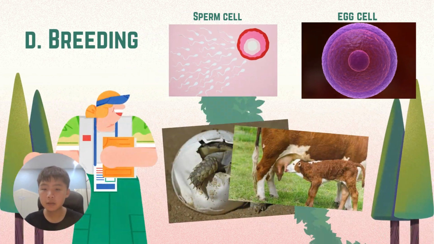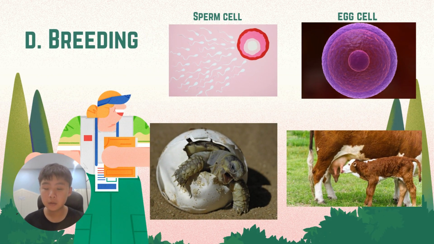So now I will tell you how the baby animals are born. Most species of animals have males and females. The males will produce a sperm cell, and the female produces an egg cell. When the sperm cell joins the egg cell, the baby animals are born and this is called fertilization.